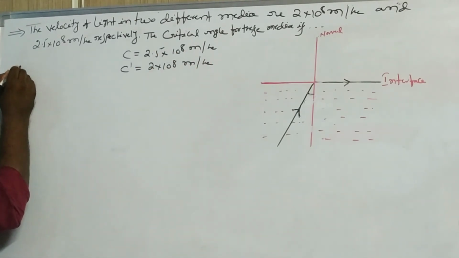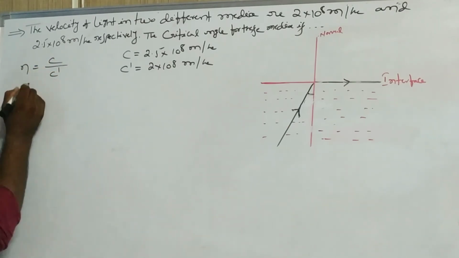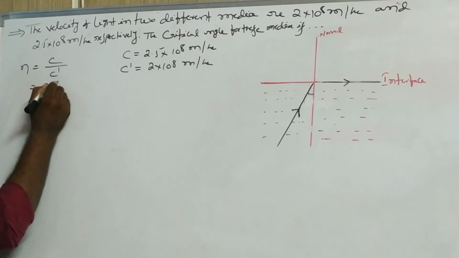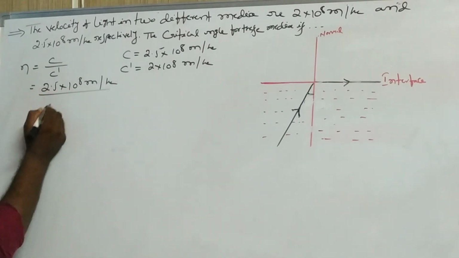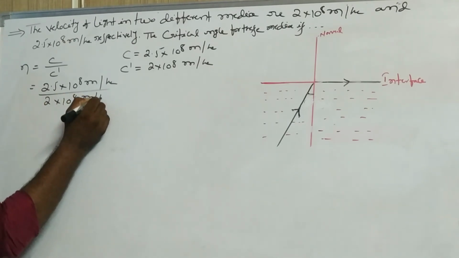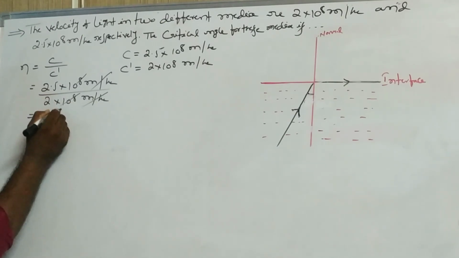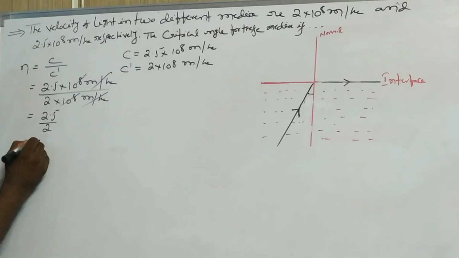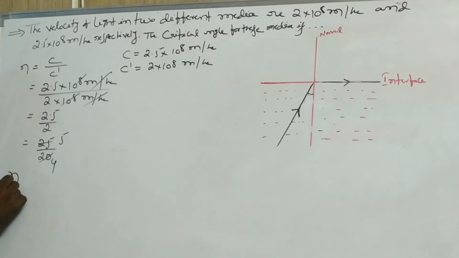You know the formula, n equal to C by C dash. Here C is 2.5 into 10 power 8 by C dash 2 into 10 power 8. 10 power 8 and 10 power 8 get cancelled. Now this is 2.5 by 2, written as 25 by 20. So 5 fours, 5 fives. Now the refractive index we get is 5 by 4.